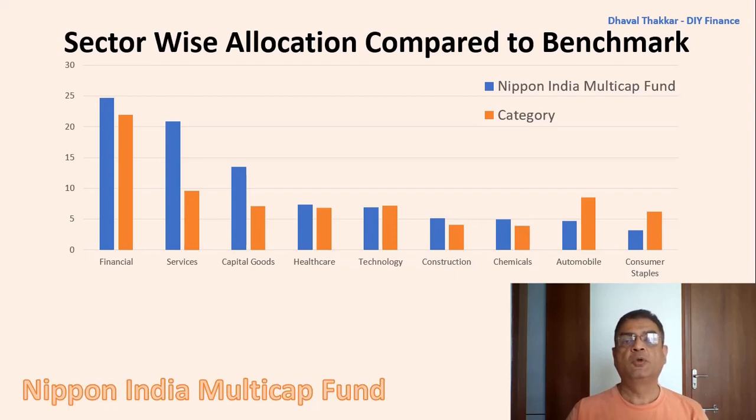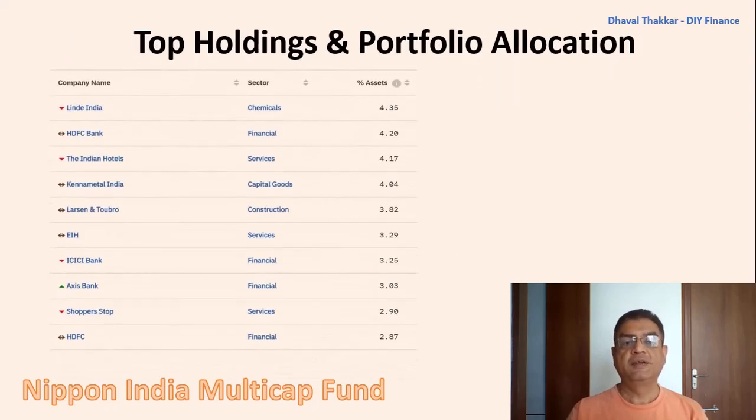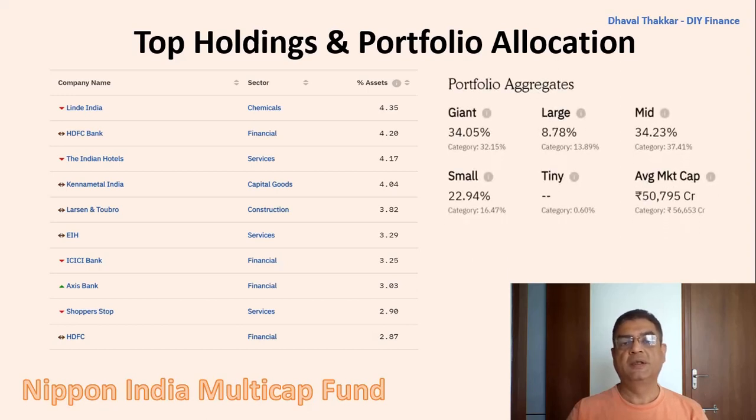Now let's look at the top holdings and portfolio allocation. As evident, HDFC Bank, HDFC Limited, ICICI Bank and Axis Bank are the main stocks of the financial sector. The Indian Hotels, EIH and Shoppers Stop are the main stocks of the service sector, whereas Bharat Forge is from the capital goods sector and L&T is from the construction sector. On checking the portfolio allocation, it is evident that large cap shares form around 43% of the portfolio, whereas mid cap shares form another 34% and the rest 23% is allocated to small cap stocks.